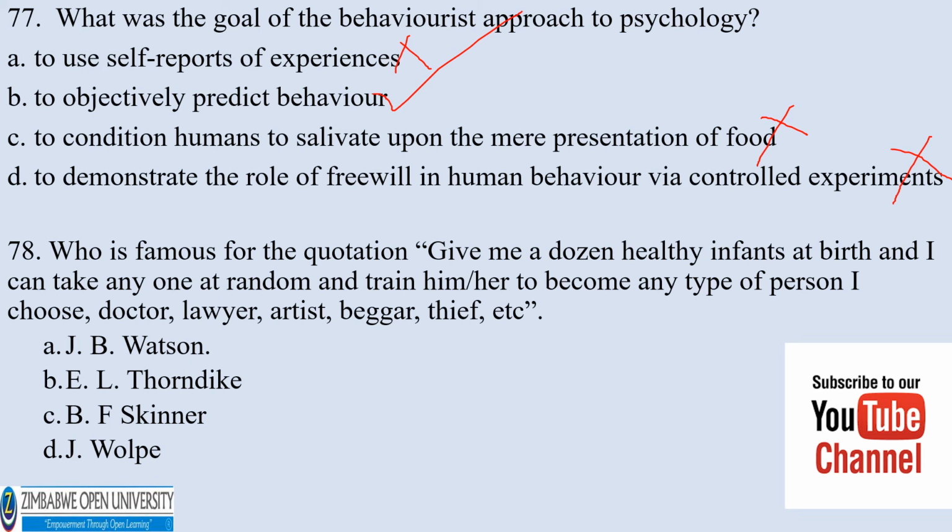Number 78. Who is famous for the quotation, "Give me a dozen healthy infants at birth, and I can take anyone at random and train him or her to become any type of person I choose. Doctor, lawyer, artist, beggar, thief, etc." A, J.B. Watson, B, E.L. Thorndike, C, B.F. Skinner, D, J. Warp. The correct answer would be A, J.B. Watson.